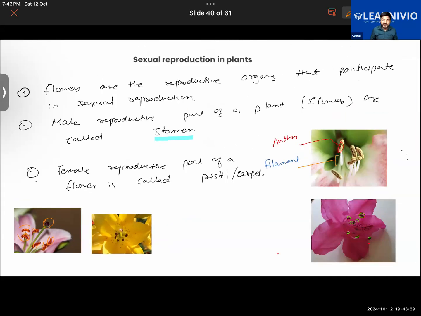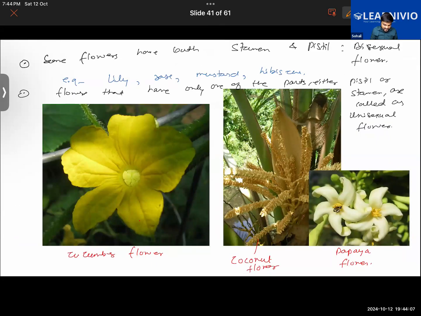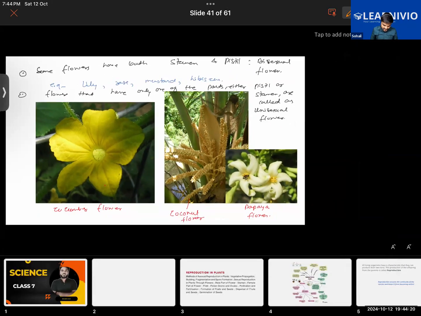And we will learn what their role is in reproduction, how they play an important role in reproduction. At the same time, we will get to know that some of the flowers, like this cucumber flower, do not seem to have two different parts. It has just one reproductive part. So we'll be learning about all these important facts in the class.